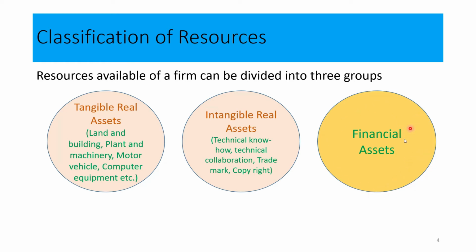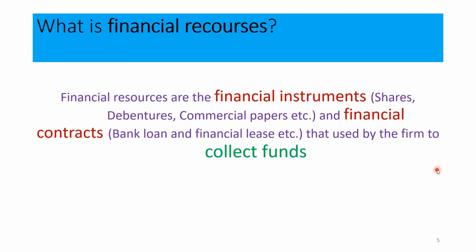Under these financial assets, we have two different items. What are the items that we have? Financial instruments and also the financial contract. Go to the next slide. It talks about this financial resource. We have already talked about this one. Can you remember what financial resources or financial assets are? Financial resources and financial assets mean financial instruments or financial contracts that we use to collect funds for business operations, right?